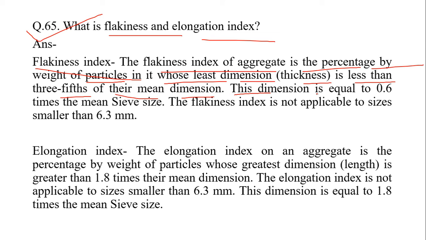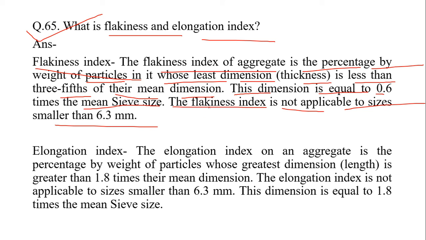The flakiness index is not applicable to sizes smaller than 6.3 mm.